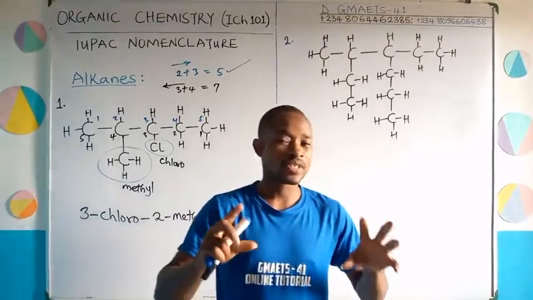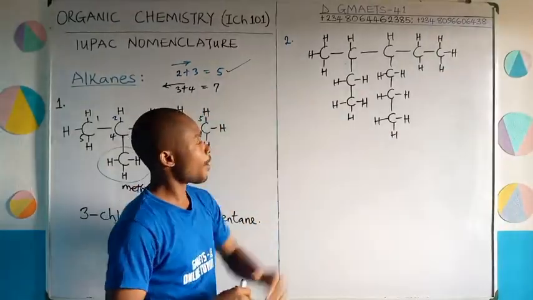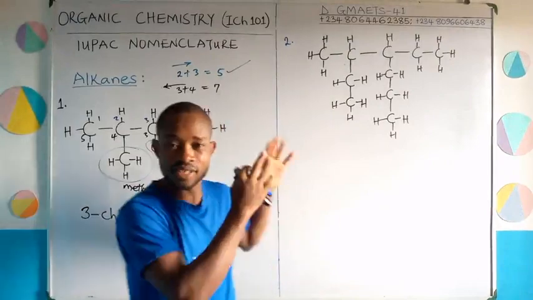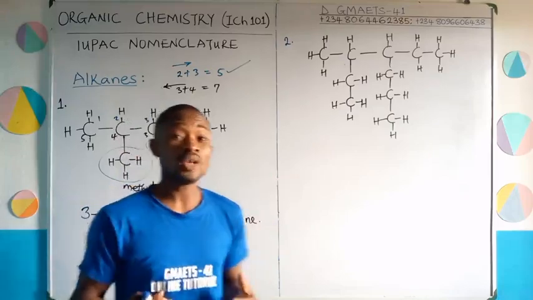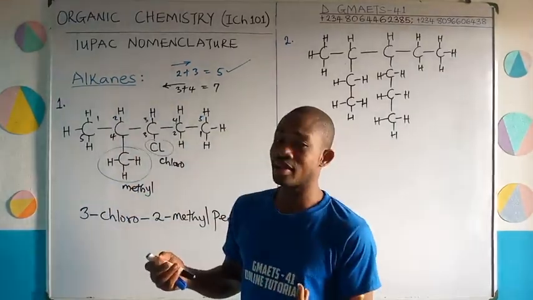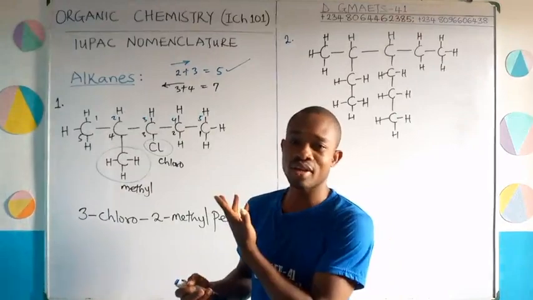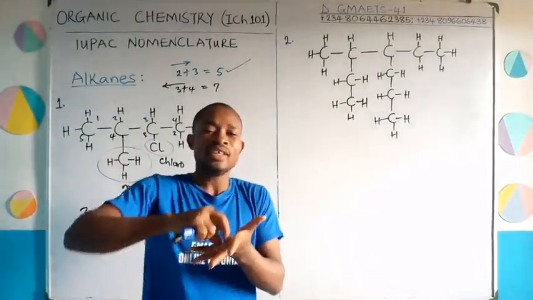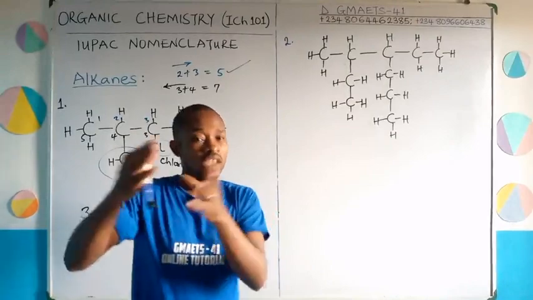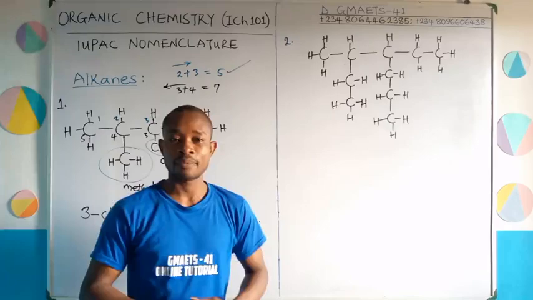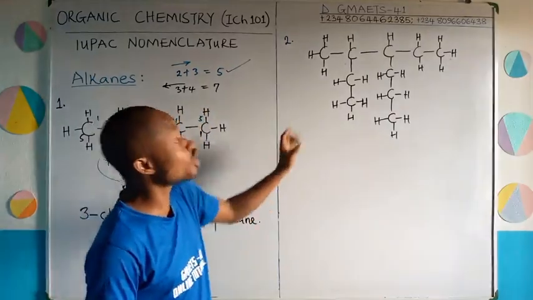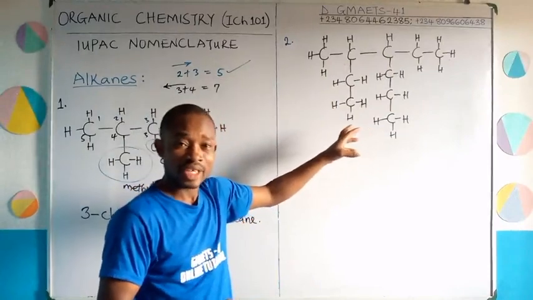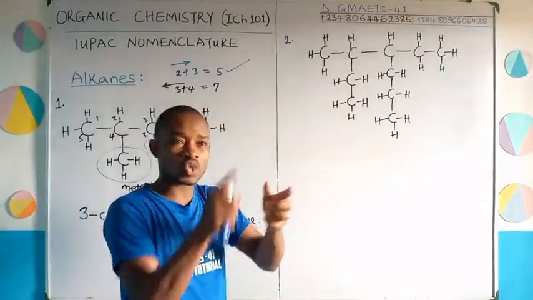And now we have our second structure. The first thing you have to do is to identify the homologue that this structure belongs to. Of course, we are dealing with alkanes. So I might just say it's an alkane, because that's what we are learning. But I don't want you to have that reason. You should know why a particular structure belongs to this or that homologue. This is an alkane because if you look through, between any two carbons, are you following, right? The bond you have there is a single bond, just one line between them.